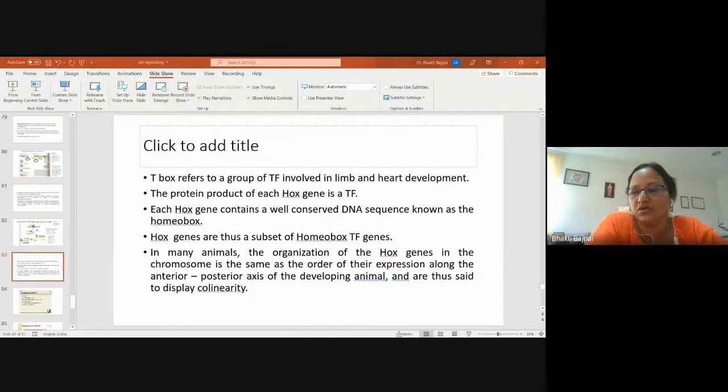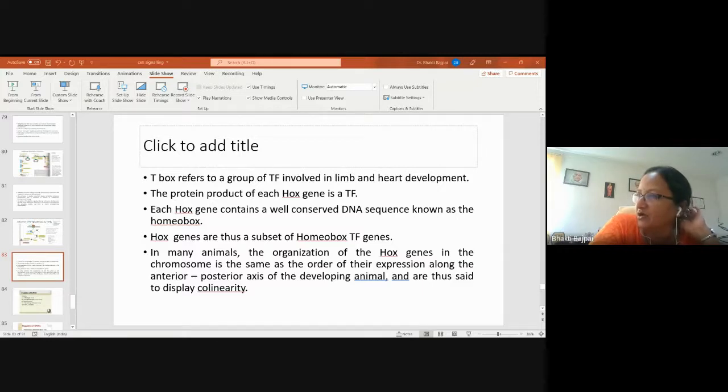So this was all about the different types of signal transduction pathways which operate in eukaryotes, especially in mammalian cells, and which are required for cell development, migration of cells, pattern and cell fate choices, and the formation of a particular cellular pattern.